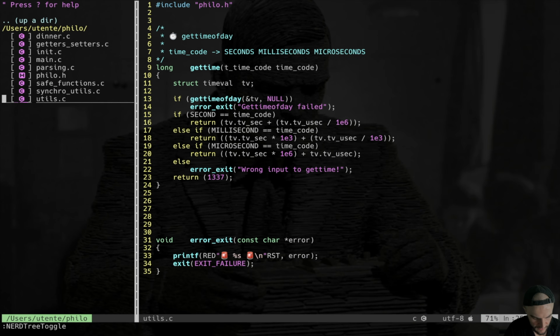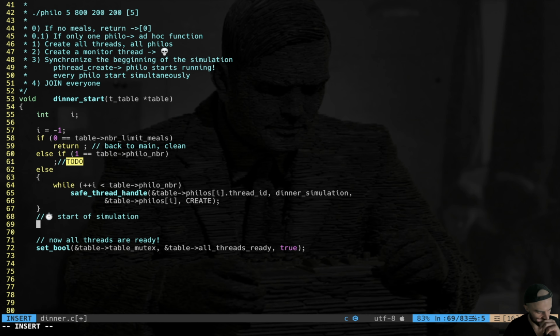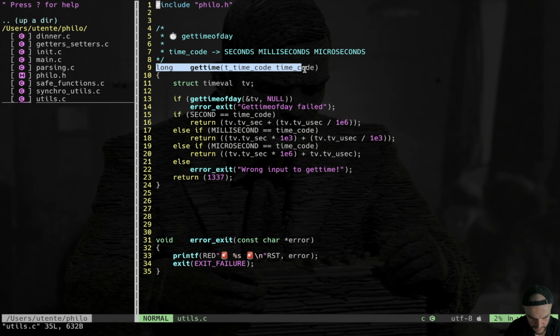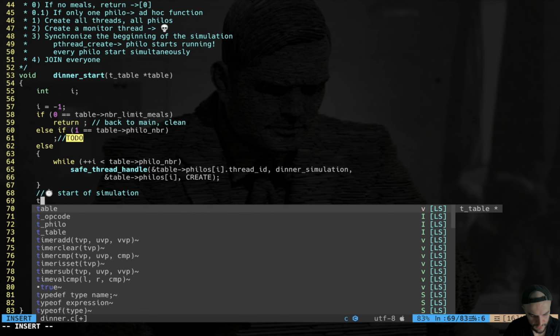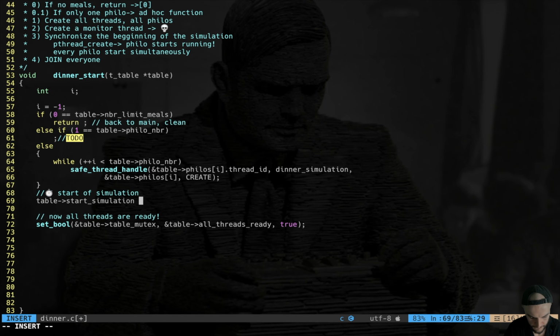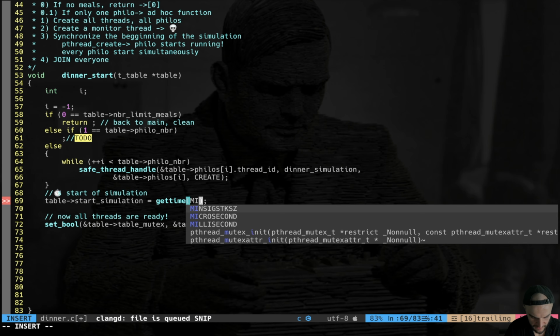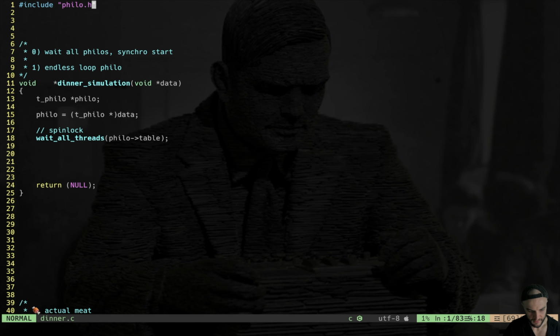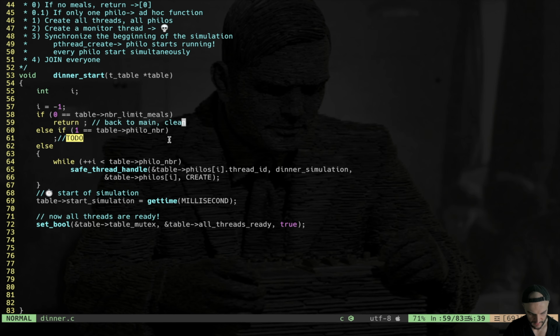So we go back in our dinner, and at the start of the simulation, we're going to call get time. First of all, I have to copy it in the other file, otherwise I can't use it. So we do table start simulation is equal to get time in millisecond. Okay, so after all the threads have been created, we do a chronometer check. We say, all right, the simulation has now started, and we set the bool all threads ready. So in our dinner simulation here at the top, all the threads can move on from this line. Okay, that's basically the idea by now.